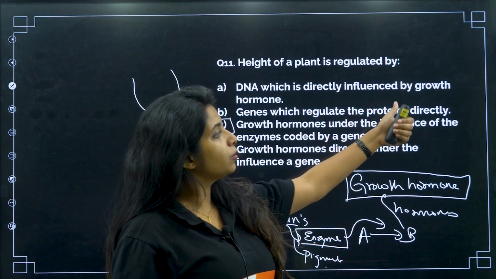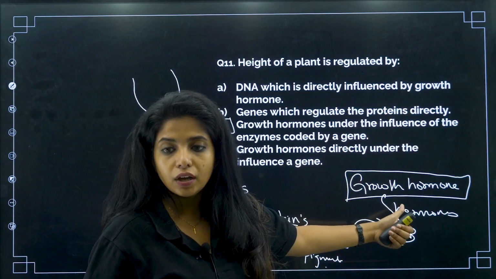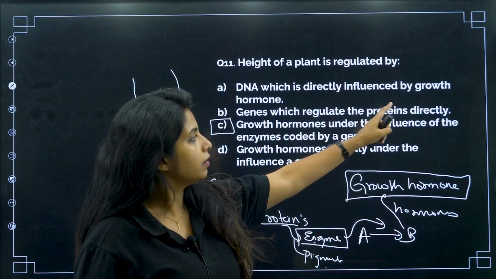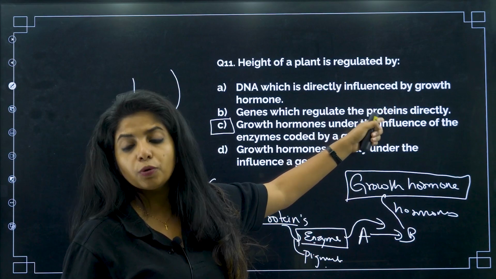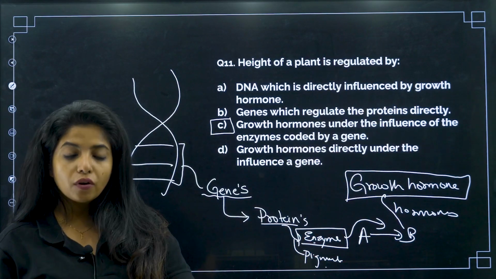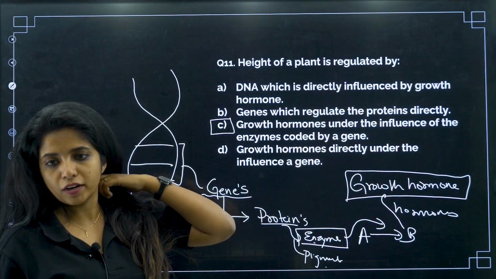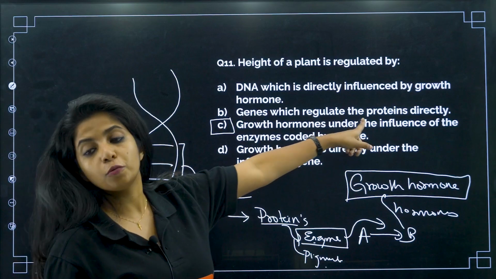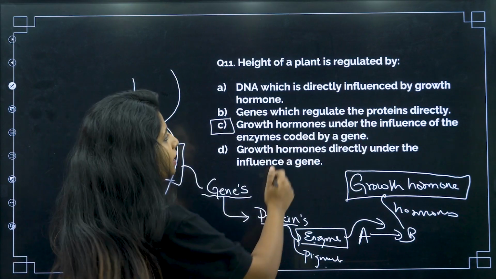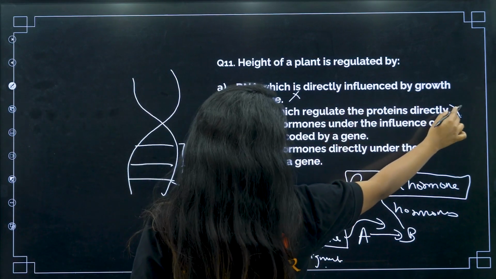Genes which regulate the proteins directly? No, you need growth hormone. If protein is regulated directly, my dear children, this protein has to go and affect the formation of growth hormone as well, right? That is not mentioned here. So, there is no role of growth hormone mentioned here, which is why this is wrong. And DNA is not influenced by anything, so let's mark it wrong.